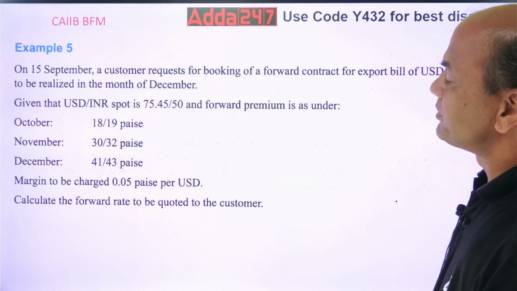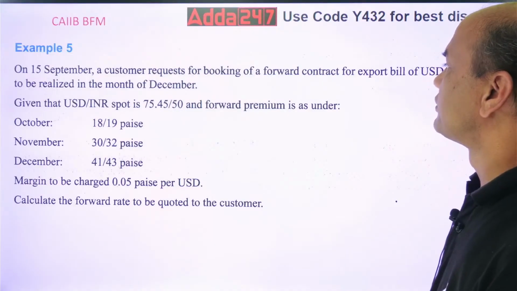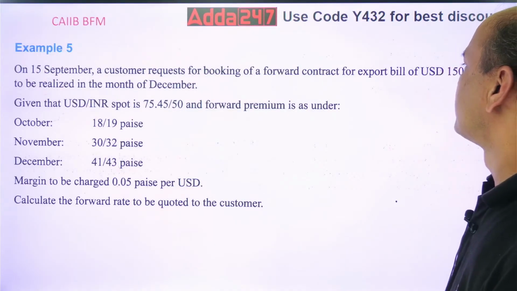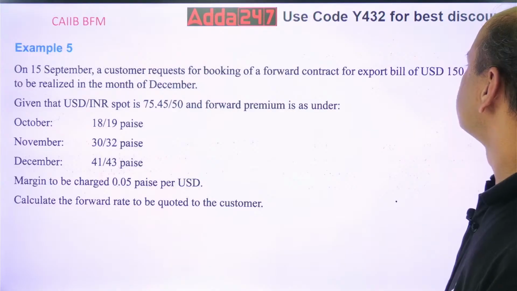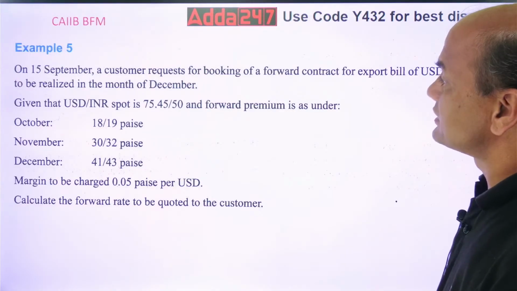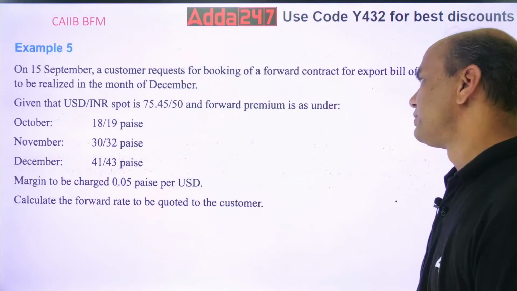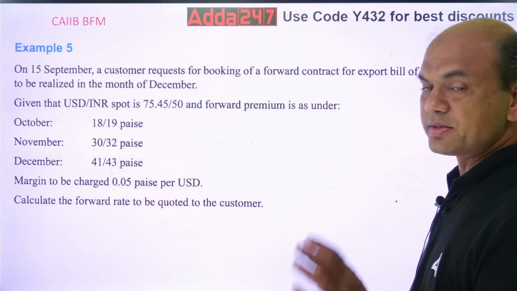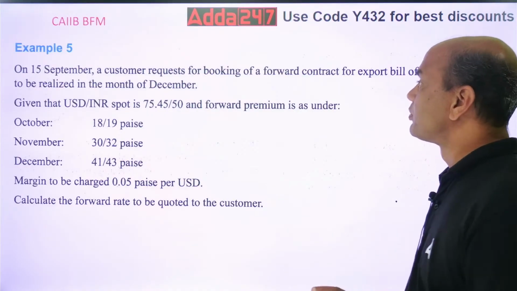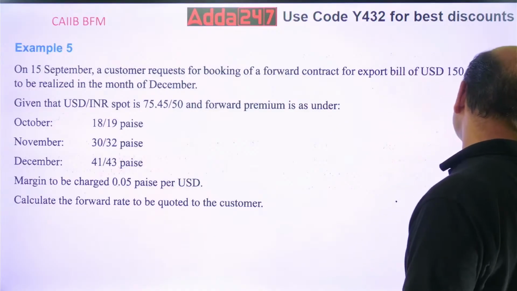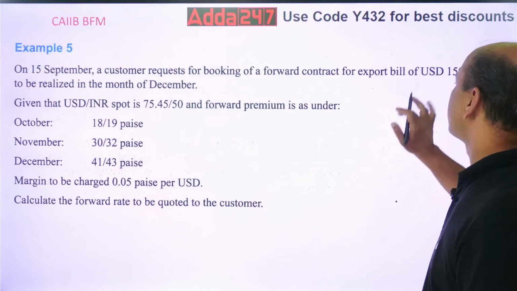On 15th September, a customer requests booking a forward contract for an export bill of USD 1,50,000 to be realized in the month of December. So on 15th September, a customer has requested for booking a forward contract. Kindly note, what do you mean by forward contract?